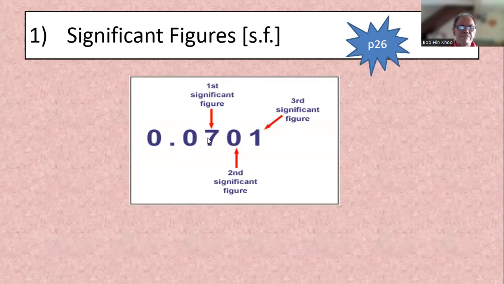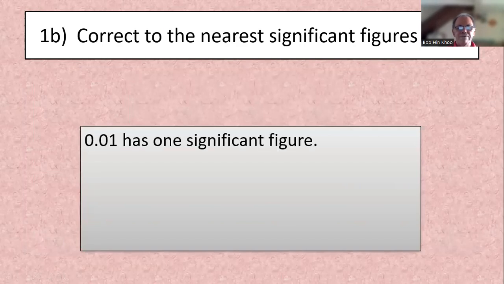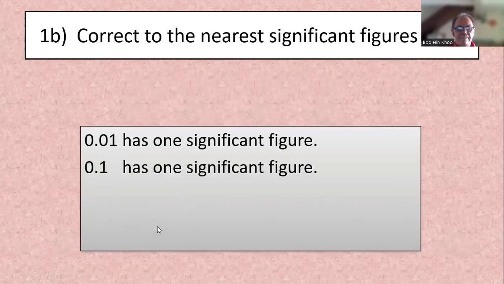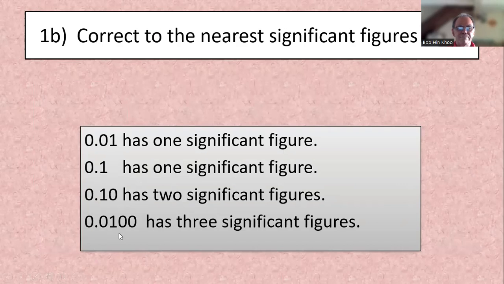Right? This is the first significant figure, second, and this is the third significant figure. We just review what was significant figure. Correct to the nearest significant figure. This one has one significant figure. This is 2, 0, we don't count. We don't count this one. 1. This one also 1. We don't count the 0 before the decimal point. This one 2, because it's written there. Intentionally written there means you can read up to here. So it's 2 significant figure.